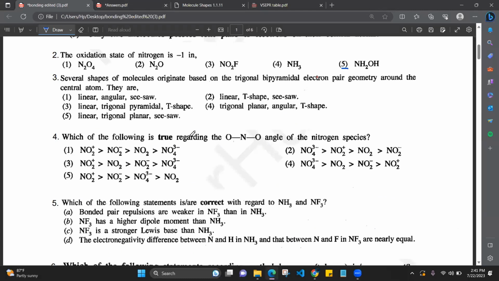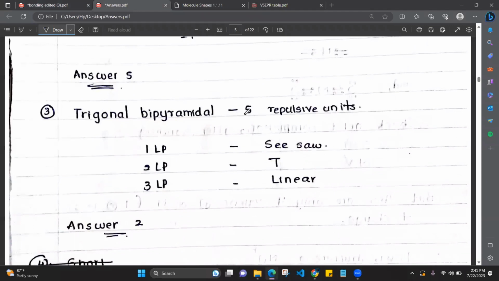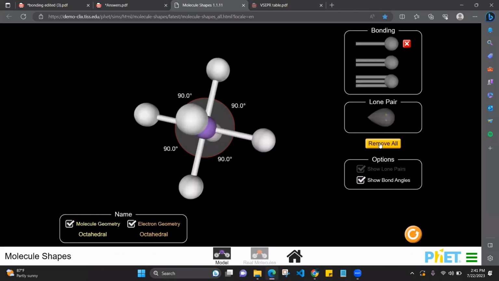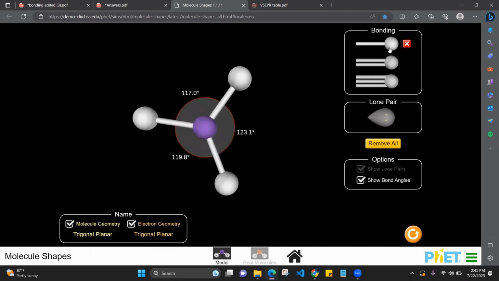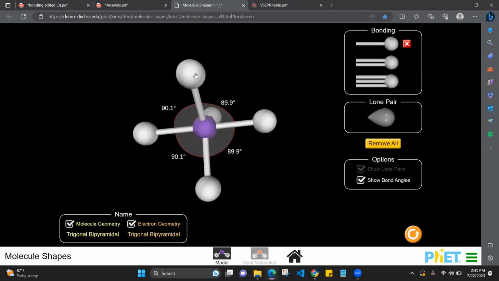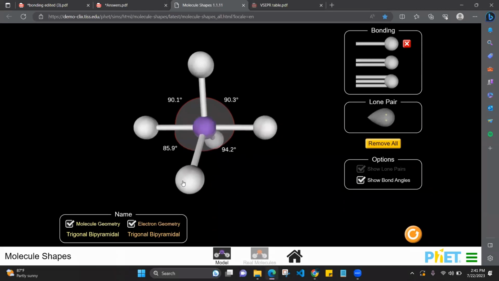Then the third question. Several shapes of molecules originate based on the trigonal bipyramidal electron pair geometry around the central atom. Trigonal bipyramidal means 5 repulsive units: 1, 2, 3, 4, 5. This is the trigonal bipyramidal shape.